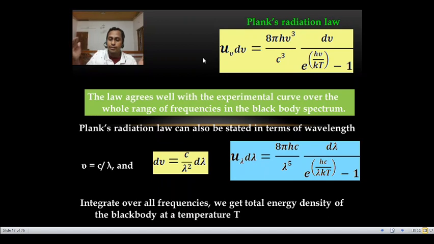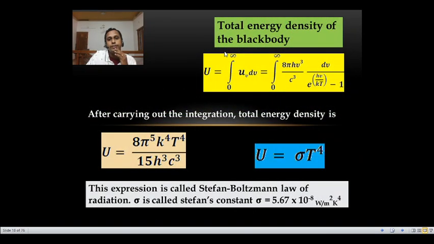So the total energy radiated from the black body can be calculated using this radiation formula by integrating the frequency from 0 to infinity, sorry, not minus infinity. From 0 frequency to the maximum frequency.